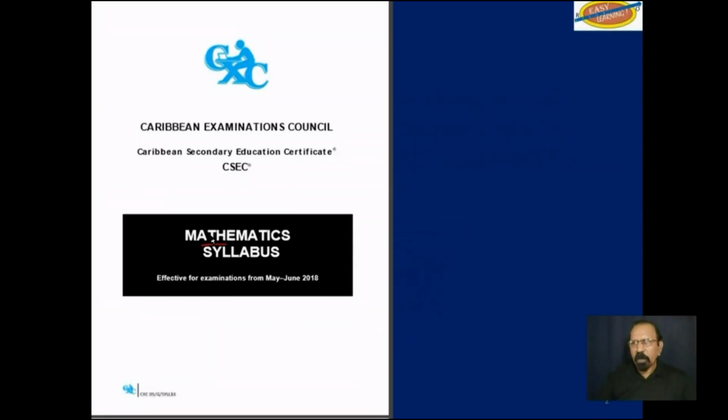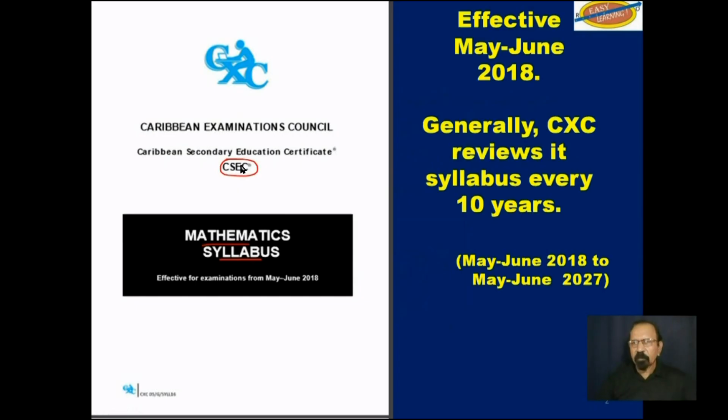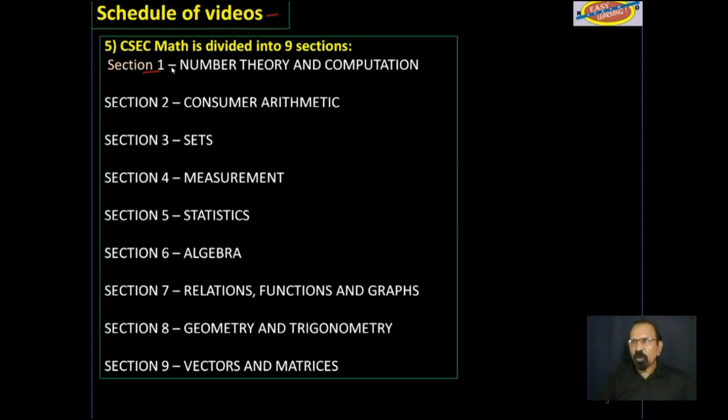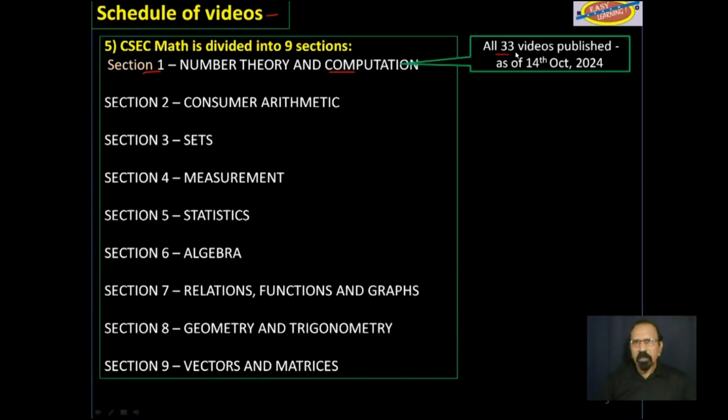We continue with the mathematics syllabus for CSEC 2018 to 2027. Schedule of videos. Section 1, number theory and computation: all 33 of those videos have been published on YouTube already.